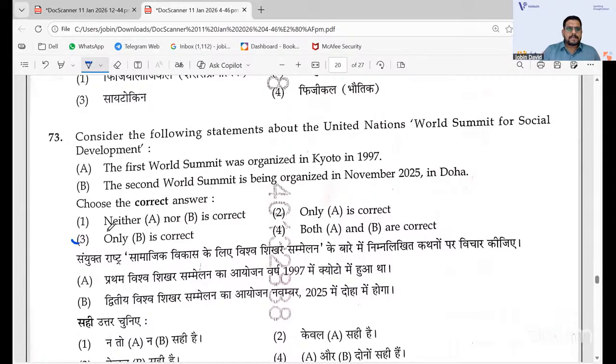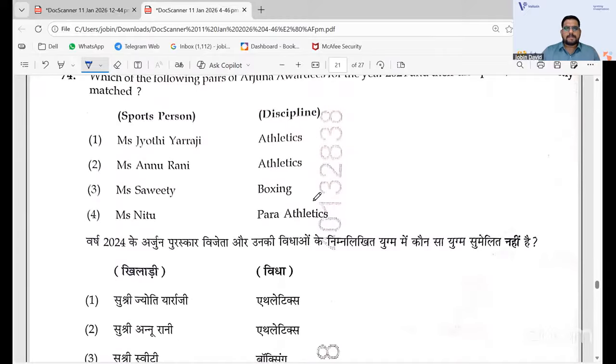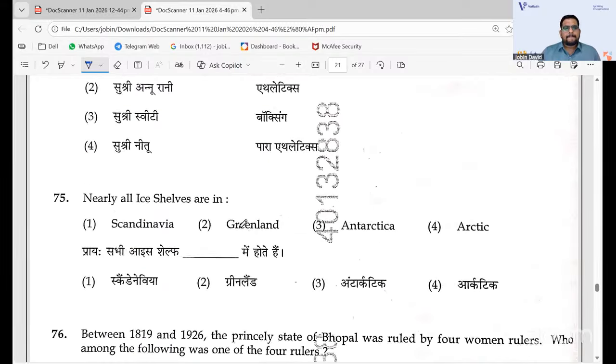Only B is correct. The second World Summit is organized in November 2025 in Doha. It is not in 1997, because Kyoto is another one, the Kyoto Protocol that you have. So only B is correct. So 74, that is 4. That is Arjuna awardees, the incorrectly matched one. So Miss Nittu is incorrectly matched. All others are correctly matched.